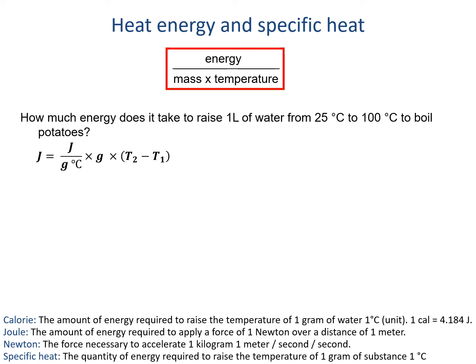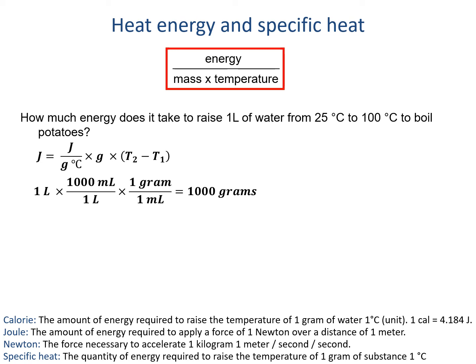Hopefully you know the density of water at least to one significant figure by now. It's 1 gram per milliliter, but you could always look it up too. So we can convert liters to milliliters and milliliters to grams. That results in 1,000 grams to one significant figure. Now we just need to plug this into the setup. See if you can do that and find the amount of energy in joules it takes to boil the water.